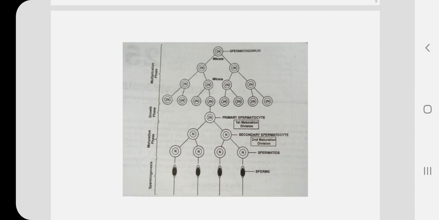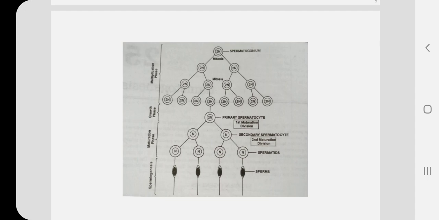But here we are just taking the example of one such cell which undergoes growth phase and accumulates much of the nutrition and chromatin material, and now it is known as primary spermatocyte, which is still a diploid cell, that is written 2n, meaning they have two sets of chromosomes, one from the father and one from the mother.